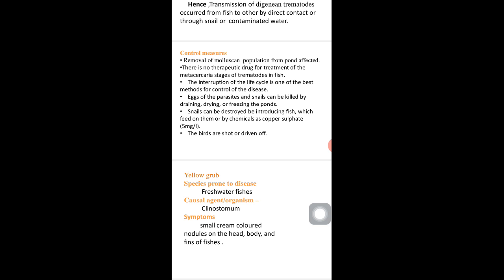Fourth, eggs of parasites and snails can be killed by draining, drying or freezing the ponds. Fifth, snails can be destroyed by introducing fish which feed on them or by chemicals such as copper sulfate at the rate of 5 mg per liter. Sixth, birds are shot or driven off from the area.